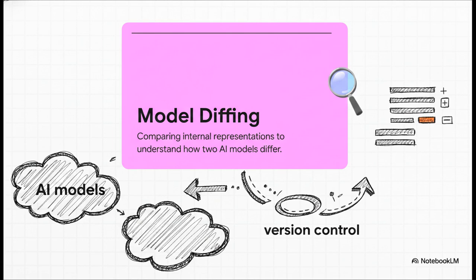Now, if you're into software development, you definitely know about version control. When an app updates, you don't read millions of lines of code from scratch, you just check the diff, the specific lines that were added or removed. Well, model diffing brings that exact same genius concept over to AI safety. It's the process of directly comparing the internal brains of two different models to see exactly what changed, entirely unsupervised.